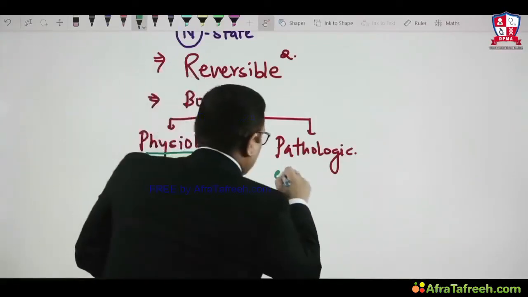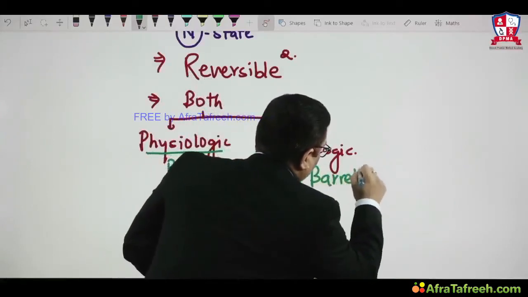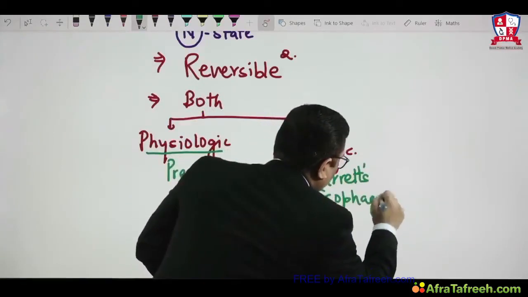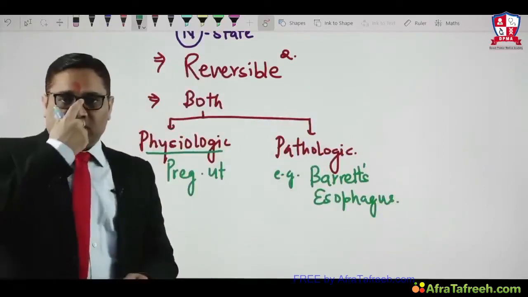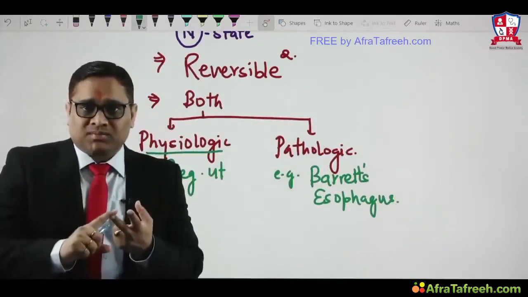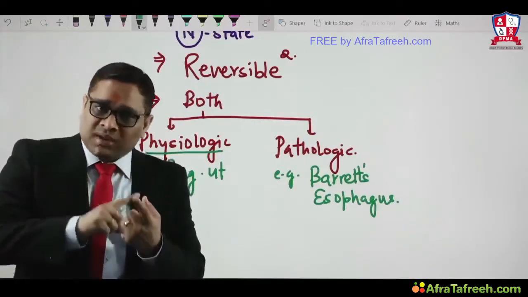And for a pathologic example, I will give you the example of Barrett's esophagus, right? We will discuss Barrett's esophagus later. But just for the sake of understanding, I wanted to tell you these two important things. Cellular adaptations are completely reversible, number one, and they can be both physiologic and pathologic.